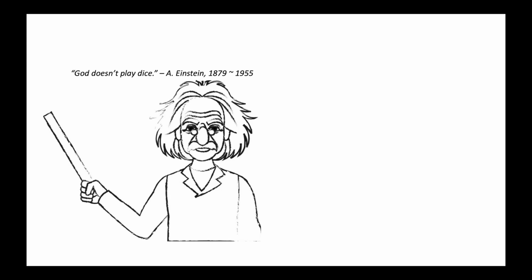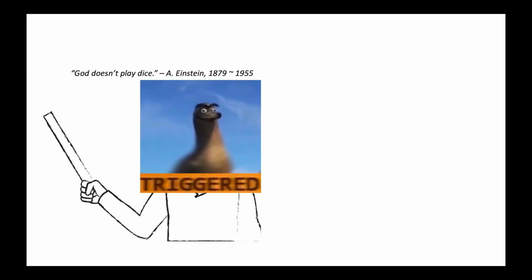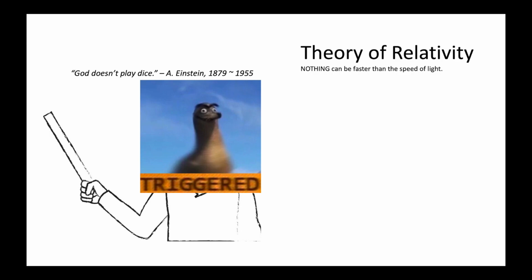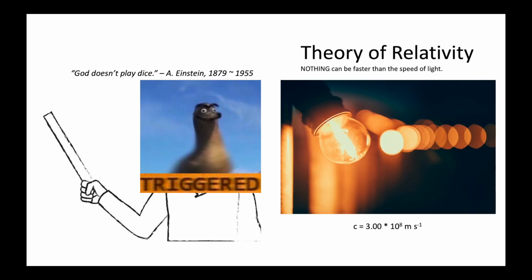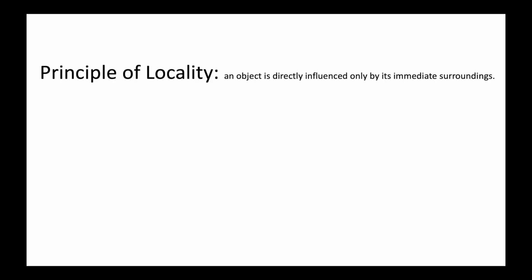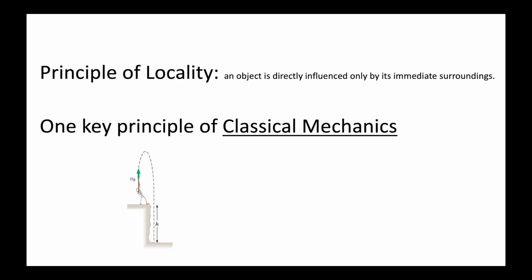This is where Einstein got triggered. According to his theory of relativity, nothing can be faster than the speed of light. This includes the communication between the gloves and their states to be determined. How can this process be instant when they are infinitely apart? It is also worth knowing that entanglement violates the principle of locality, which is one of the essences of classical mechanics and Einstein's theory of relativity. No wonder he was so eager to disprove quantum mechanics. He therefore questioned the validity of wave functions in describing physical reality.